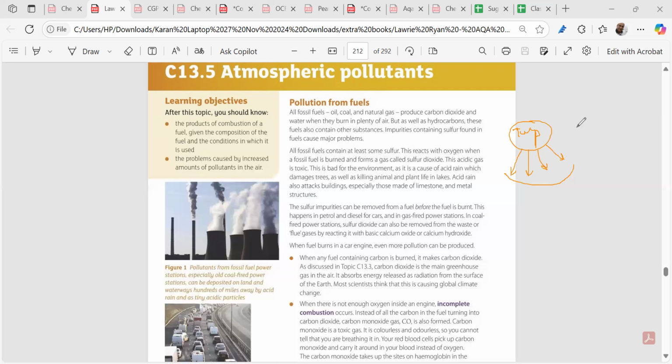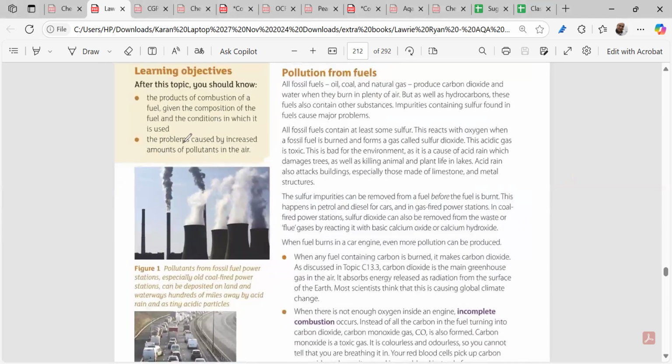But apart from the greenhouse gases which are emitted, there are other gases emitted when we burn fossil fuels, such as coal, oil, and natural gas. Here we have to master a very important part: fossil fuels have a negative side. Maximum of these fossil fuels, mainly coal and oil, contain sulfur.